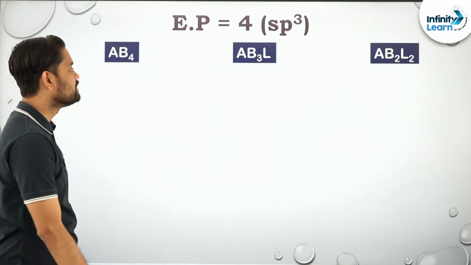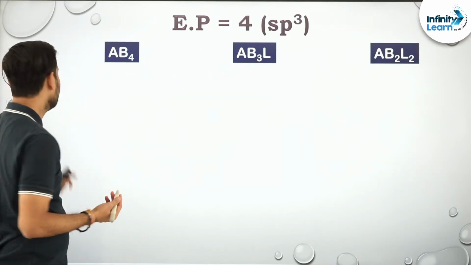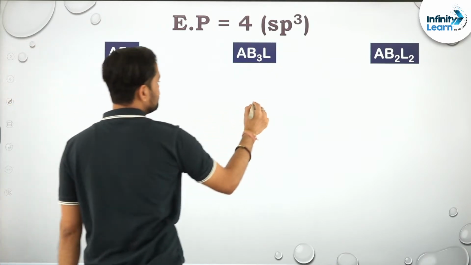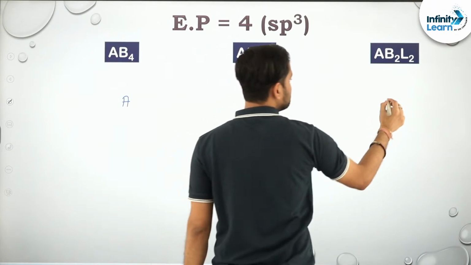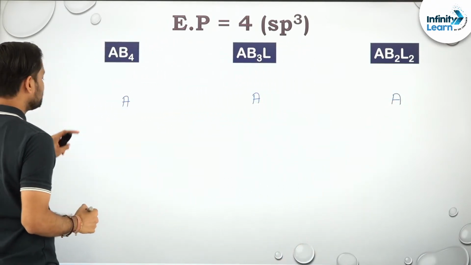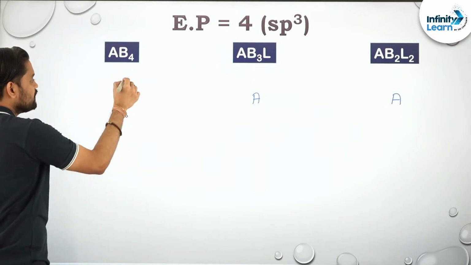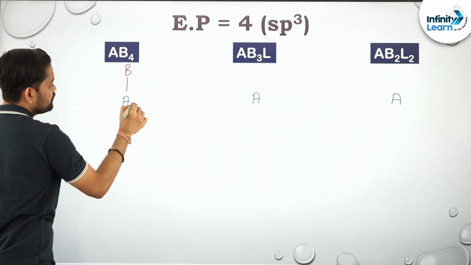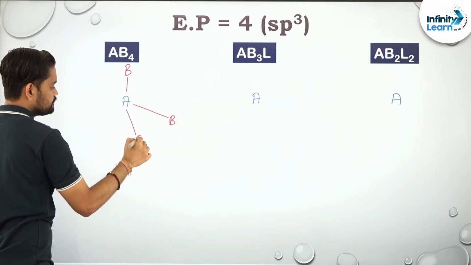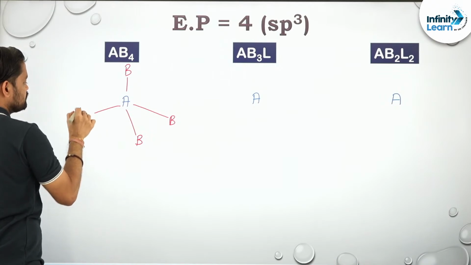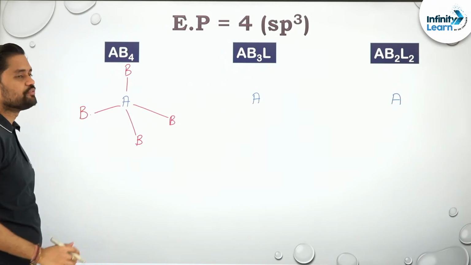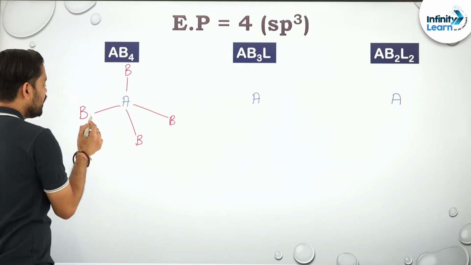We are going to apply these things as well. AB4. Okay, AB4. So let me draw the central atom everywhere. A, and A. Its structure will look something like this. B, right? If you can see this, it is a tetrahedral. It's like a pyramid. How is it like a pyramid?